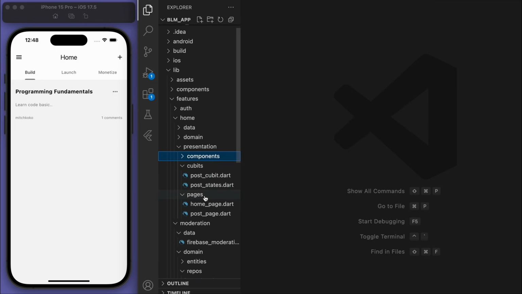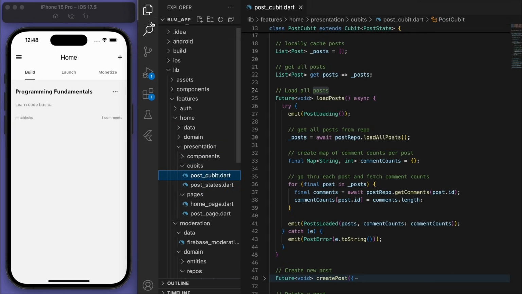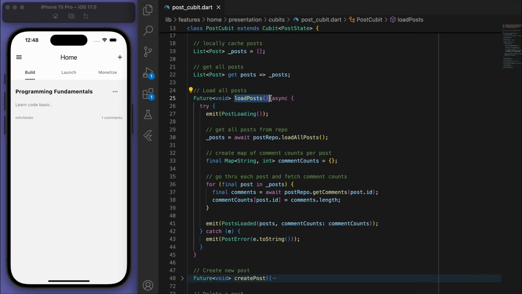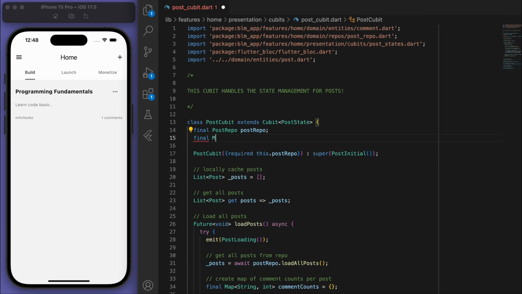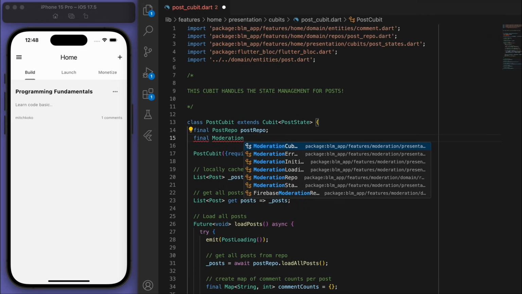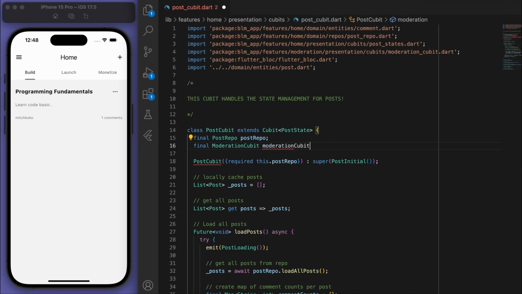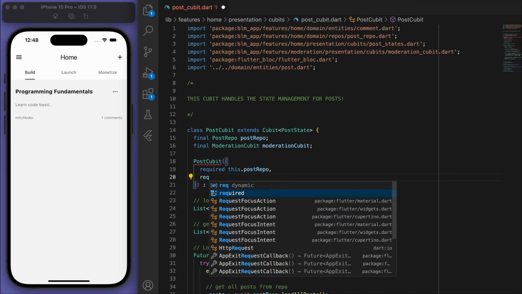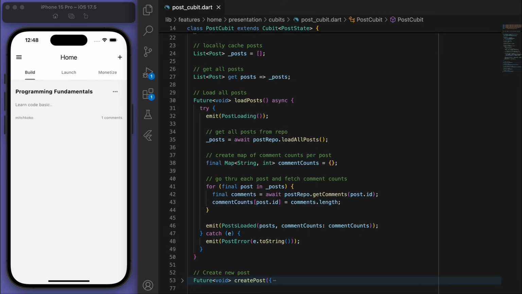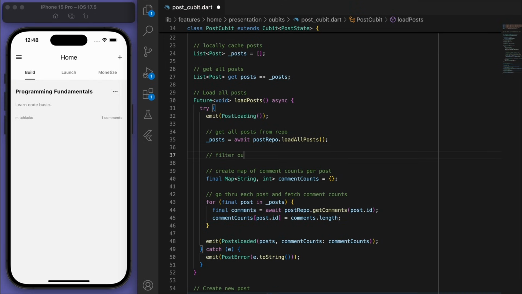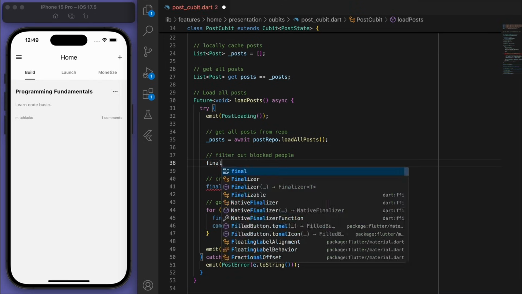So what we're going to do is let's go to our post cubit, and you can see here we are loading all the posts. So just while we're here, let's actually include the moderation cubit. And then after we load all the posts, I want to just filter out the blocked users' posts.